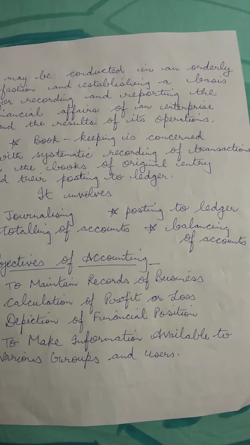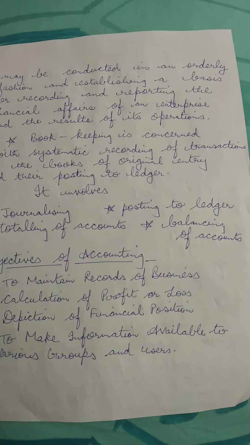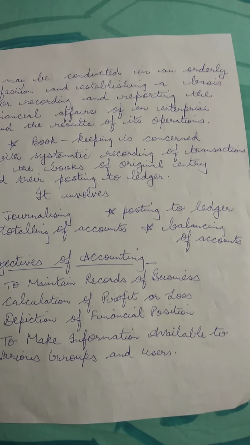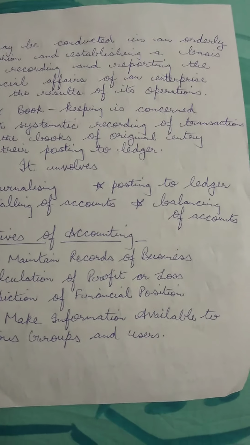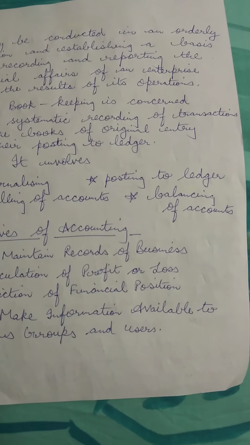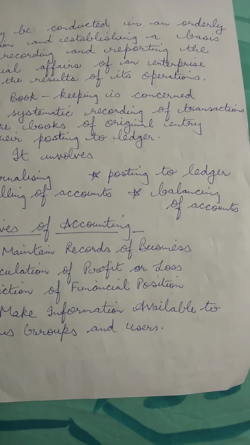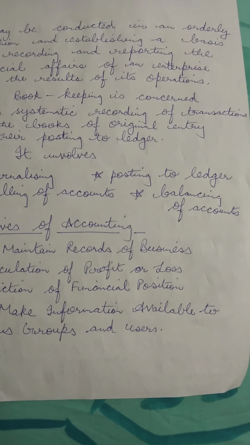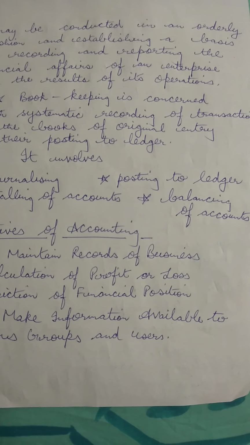Bookkeeping involves journalizing, posting to the ledger, totaling of the accounts, and balancing of the accounts. So, bookkeeping is the activity concerned with the systematic recording and classification of the financial data of an organization in an orderly manner.